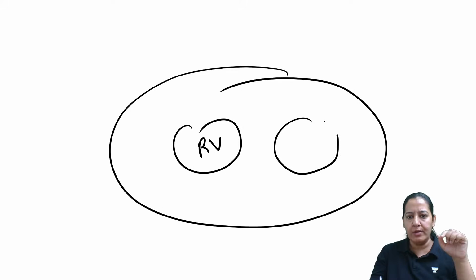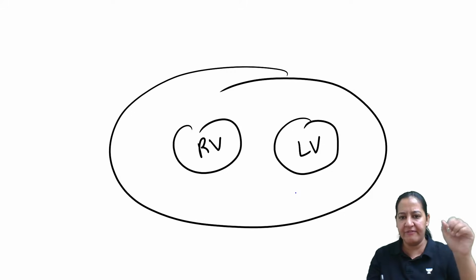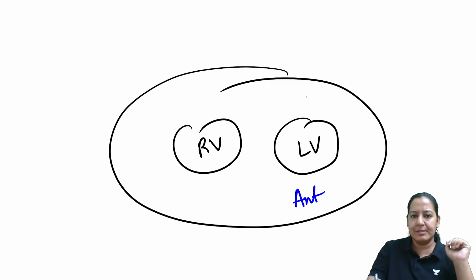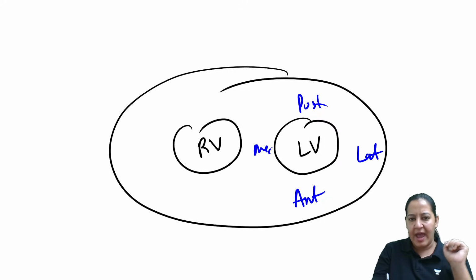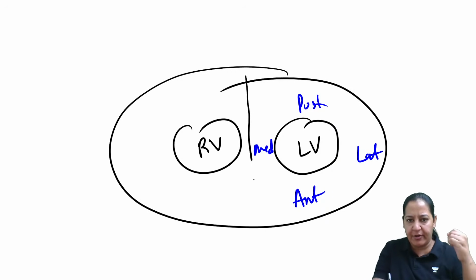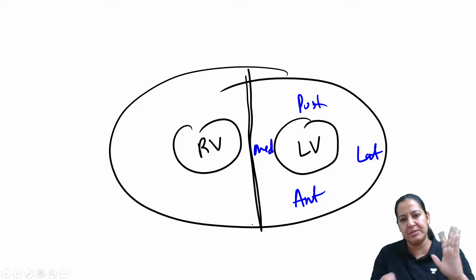You can see the four walls of the left ventricle. What are the four walls of the left ventricle? This is the anterior wall, this is the posterior wall, this is the lateral wall, and this is the medial wall. Actually, the medial wall is the interventricular septum only. Interventricular septum is known as the medial wall.